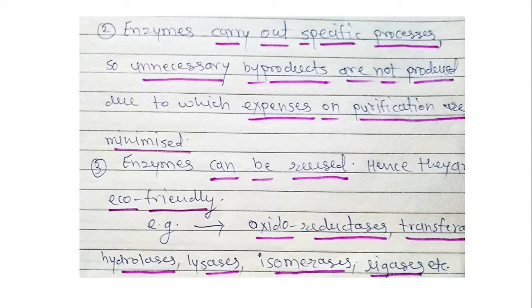Examples of these microbial enzymes are oxidoreductases, transferases, hydrolases, lyases, isomerases, ligases, etc. Process of dirt removal occurs at low temperature too, due to mixing of enzymes with detergent.